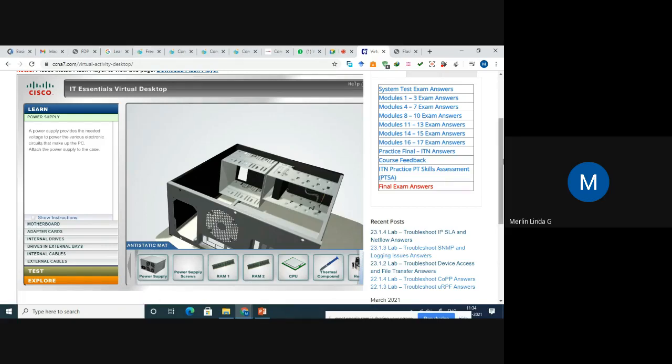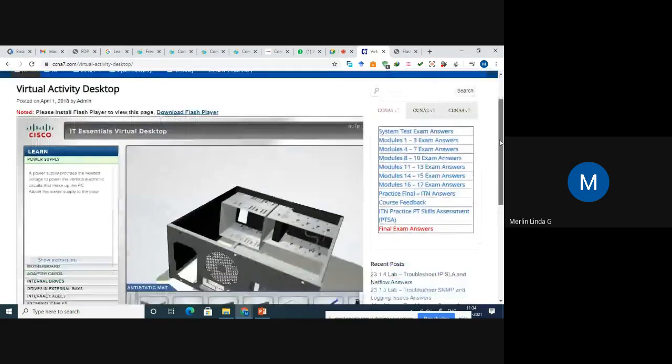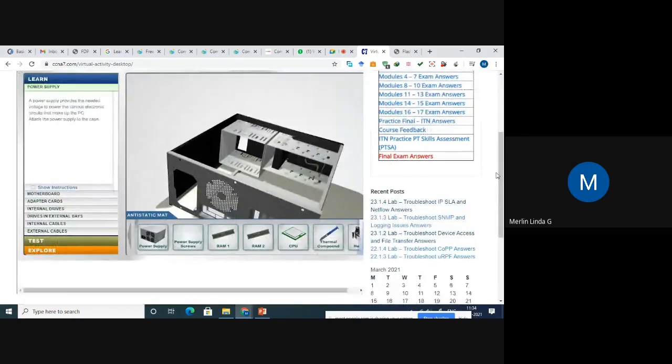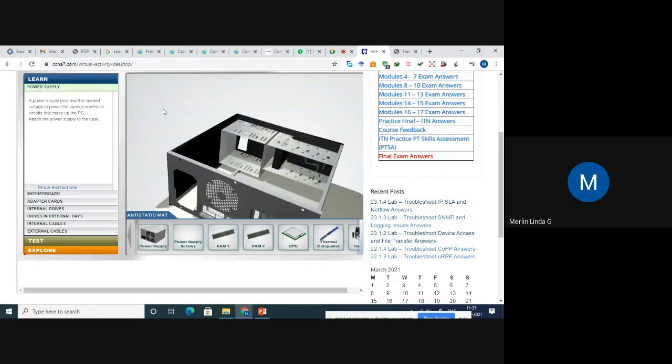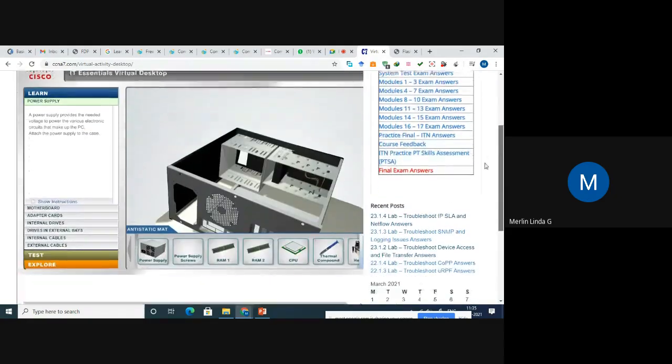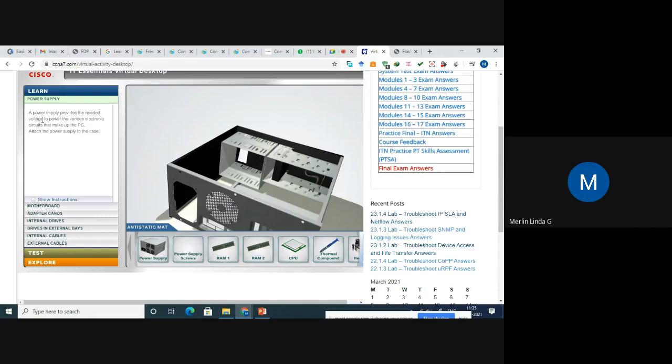So you can see that this is the CPU. What I am going to show you here is how you can assemble the CPU, right? See here. I hope my screen is shared and visible to you. And here we can see on the left side, Learn is there, right? In this we'll get notes and information about what the functional parts present in the CPU are, like what a power supply is. You can get the description about the type.